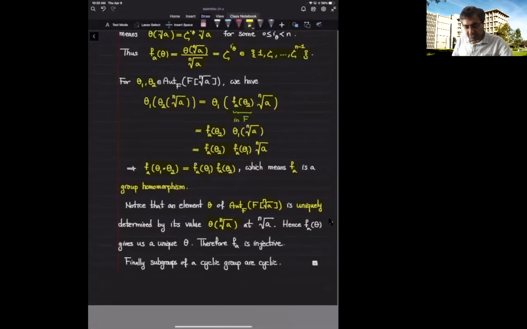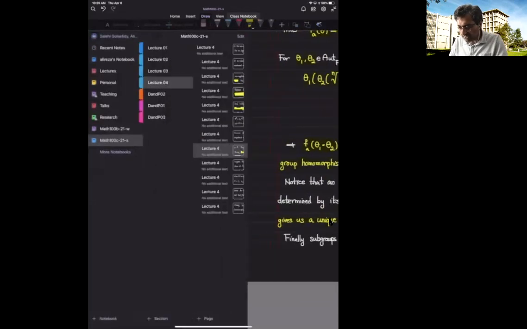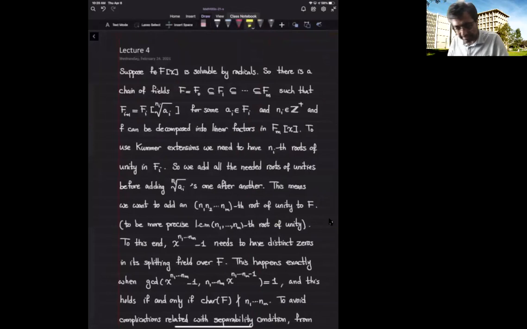Altogether, we deduce that f sub a of theta gives us a unique theta, which means f sub a is injective. Now I have embedded the domain into a cyclic group, and therefore the domain is a cyclic group, because subgroups of cyclic groups are cyclic. So this completes the proof of this theorem. So altogether, we deduce that every Kummer extension is Galois, and its group of automorphisms is a cyclic group.